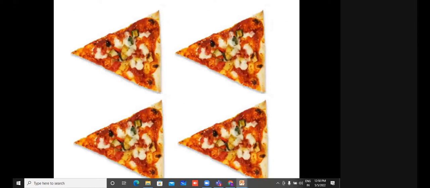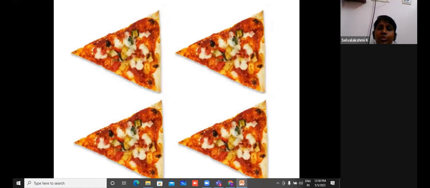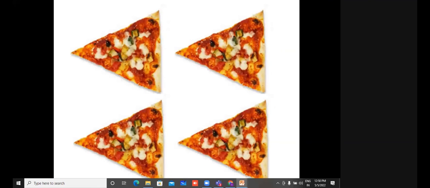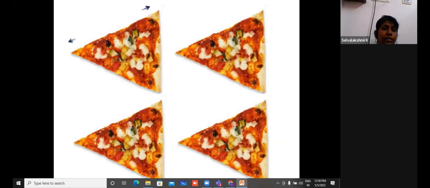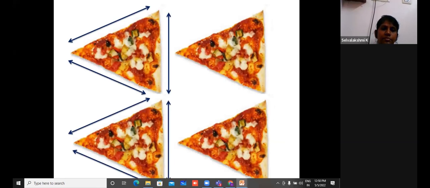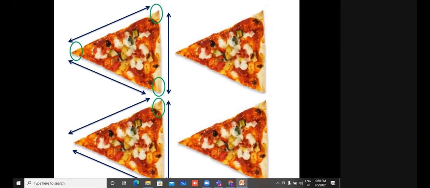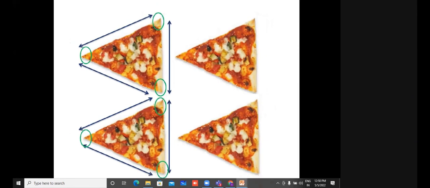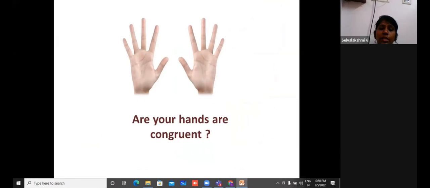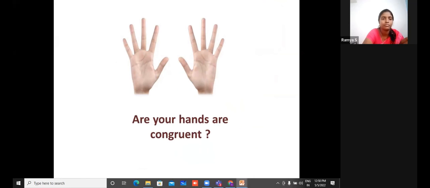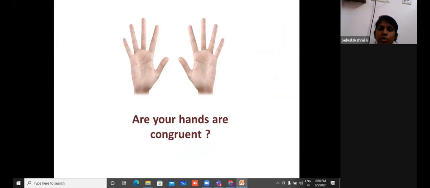The shape of a triangle. Now, this is the visual representation. I was talking about representation, right? If they see visually, they'll have a better understanding. So 3 sides, 3 angles. Are your hands congruent? Now I'm relating to real life, where we can find congruence. Are your hands congruent?